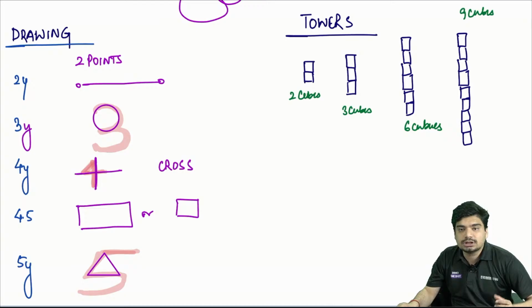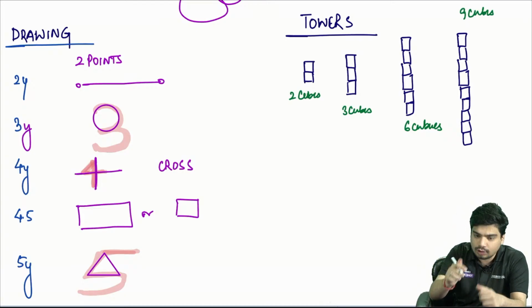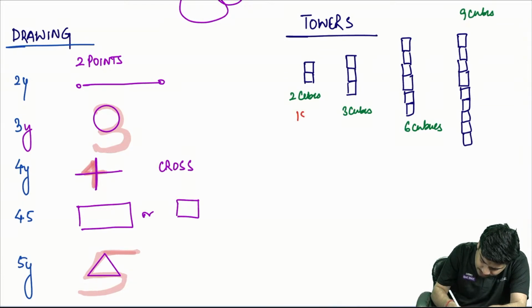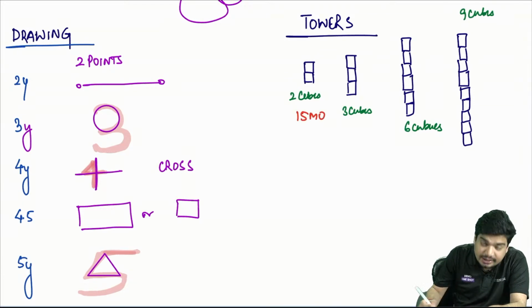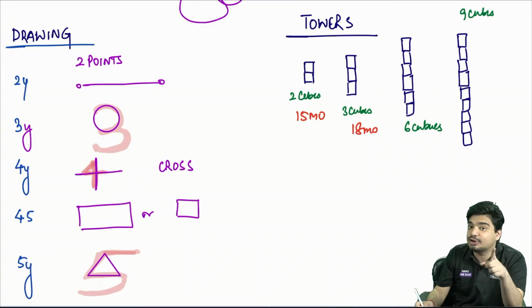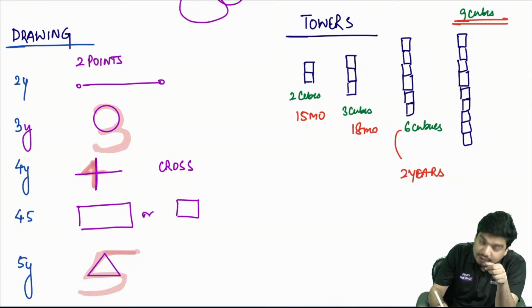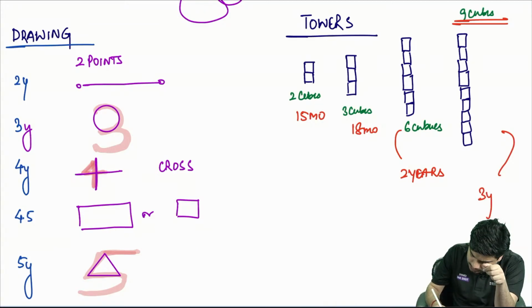Coming to towers. Child is able to put one cube on top of another cube to make a tower of 2 cubes at 15 months. He is able to make a tower of 3 cubes at 18 months. He is able to make a tower of 6 cubes. Remember, 6 cubes is what was asked. This occurs at 2 years, and he is able to make a tower of 9 cubes at 3 years.